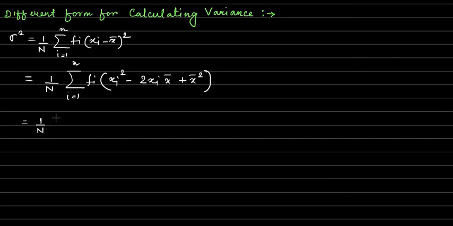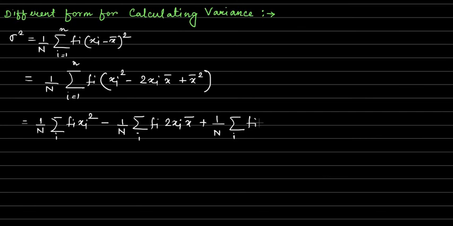This will be 1 by N summation over i fi xi square, minus 1 by N summation over i fi into 2 xi x bar, plus 1 by N summation over i fi into x bar square.